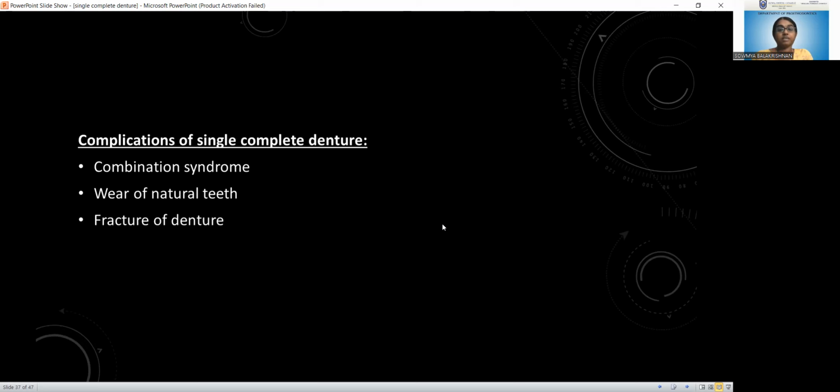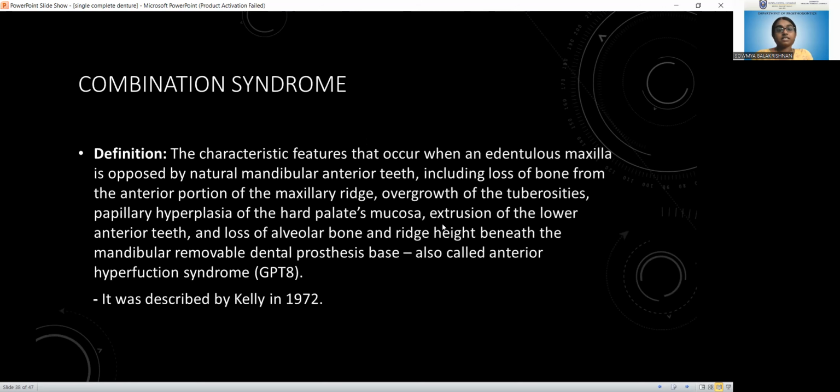In such cases, we can plan a single complete denture, but it should be a cast single complete denture. That means the denture base should be made of metal. So a cast single complete denture is the better option. The denture base should be made of metal in such cases. So we will be discussing the complications.